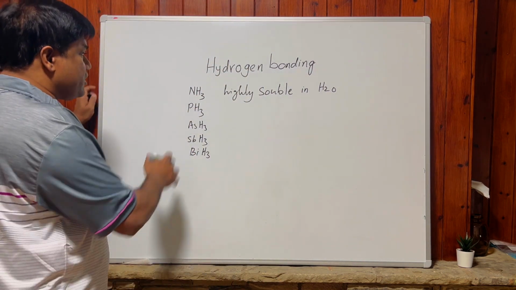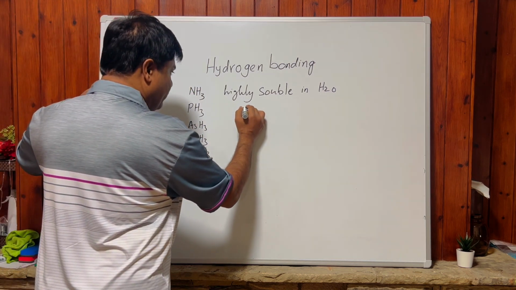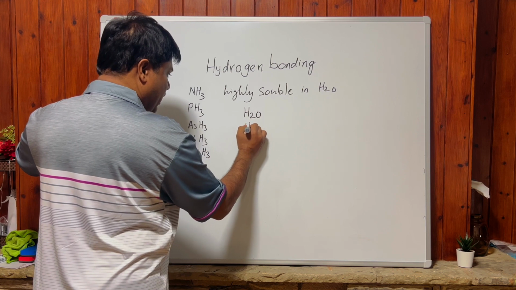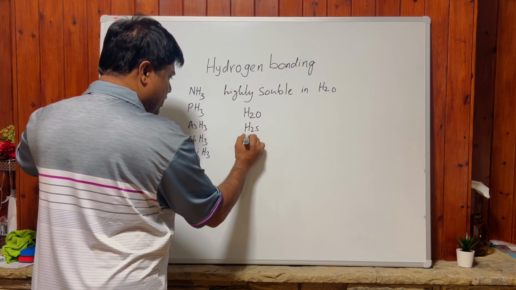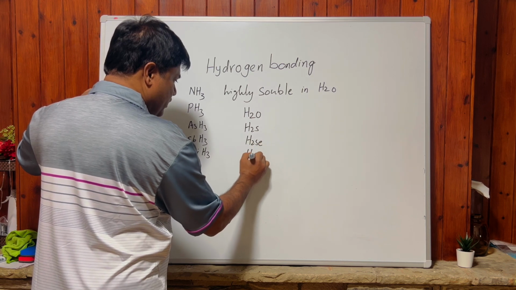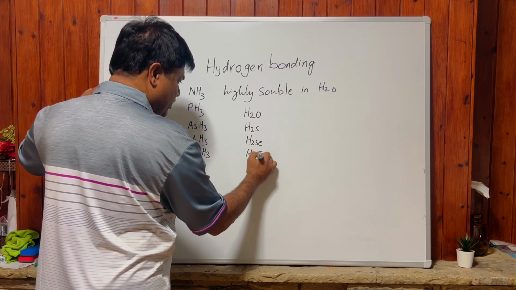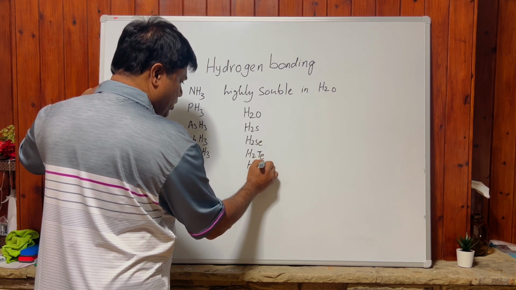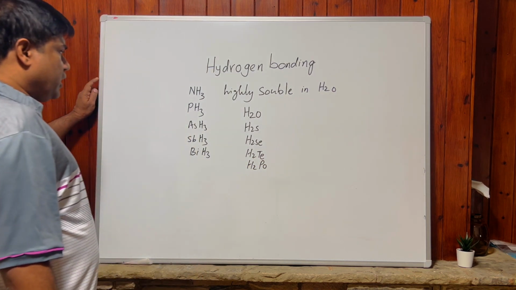Now these are the hydrides of group 5 elements, and we have hydrides of group 6 elements: H2O, H2S, hydrogen sulfide, H2Se, hydrogen selenide, H2Te, hydrogen telluride.